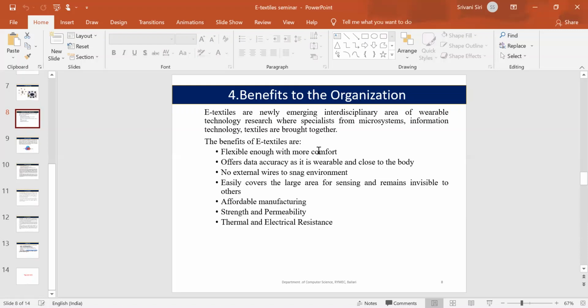They are still improving, sir, so that they can be washed and used anytime. If we fold it, the attached wires may be cut, sir. It should be wrinkle free. These are all disadvantages, sir. They are working on it to get wrinkle free and waterproof.